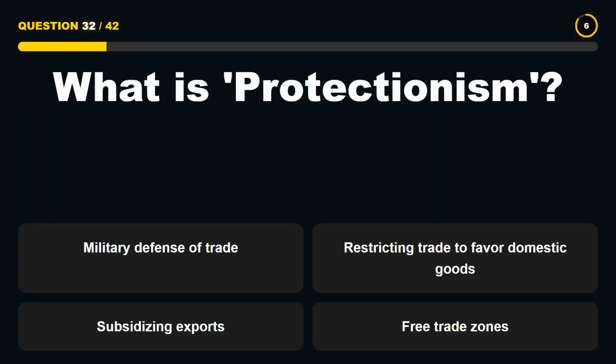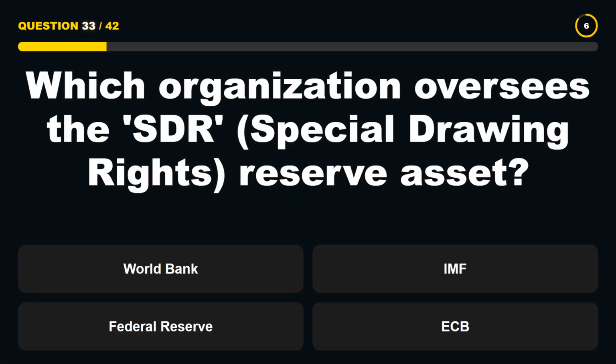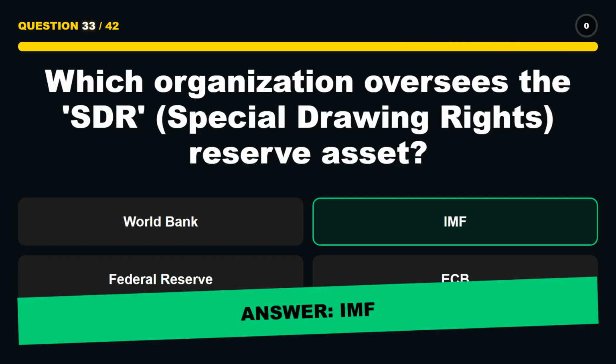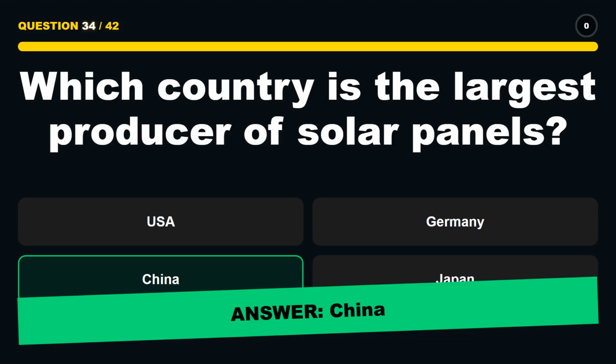What is protectionism? Restricting trade to favor domestic goods. Which organization oversees the SDR, Special Drawing Rights, Reserve Asset? IMF. Which country is the largest producer of solar panels? China.